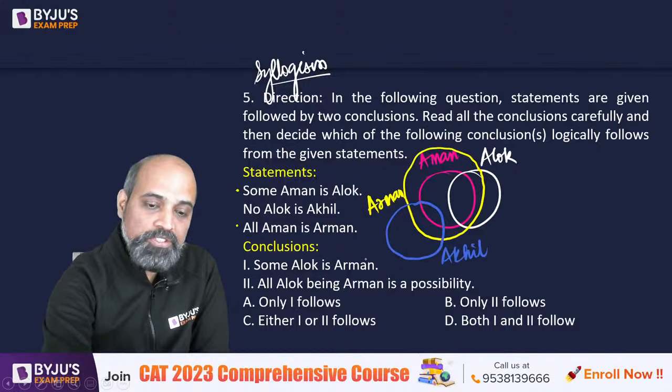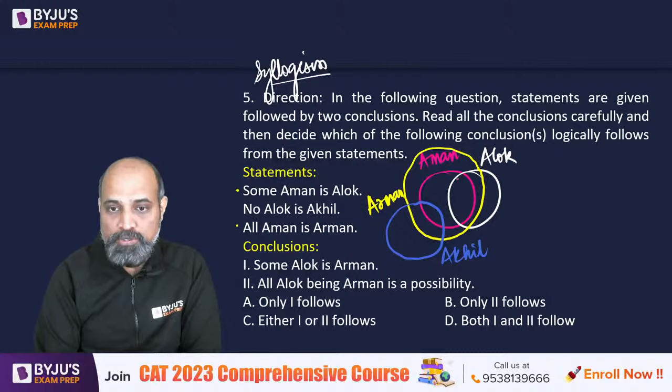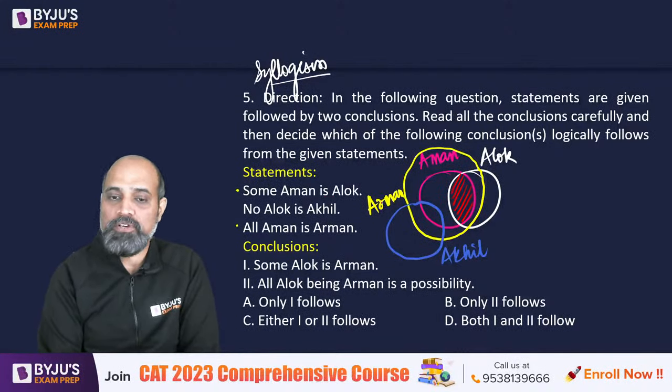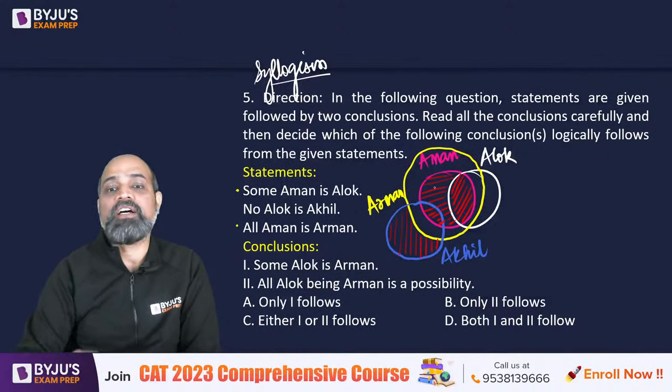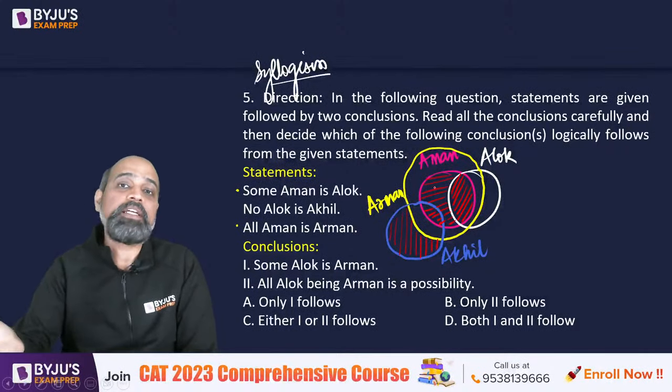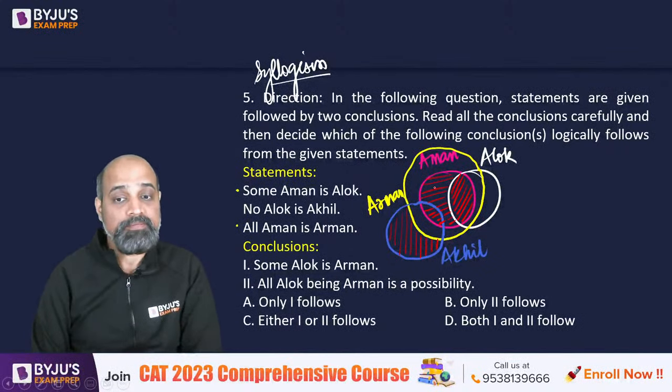Now I'm going to shade those regions which are kind of definite. So we are pretty sure that this exists, right? Some Aman is Alok. Then all Aman is Arman. We are pretty sure that this region also exists. This is also definitely true. And then no Alok is Akhil, that means we are pretty sure that this exists. What about the other regions? They may be empty, they may not be empty. Okay?